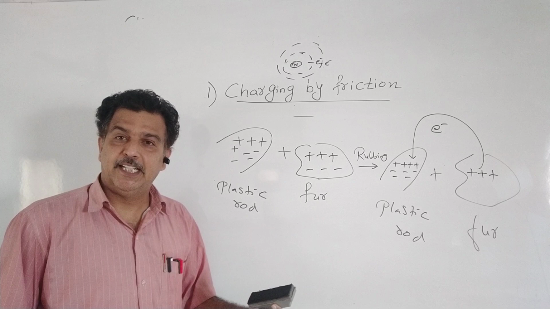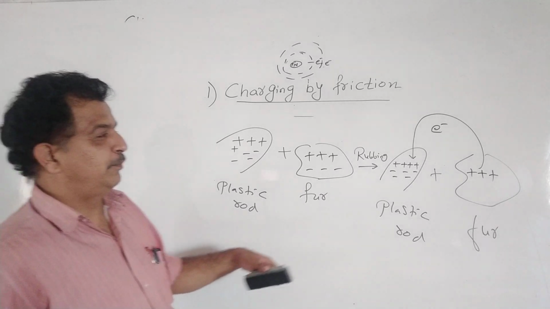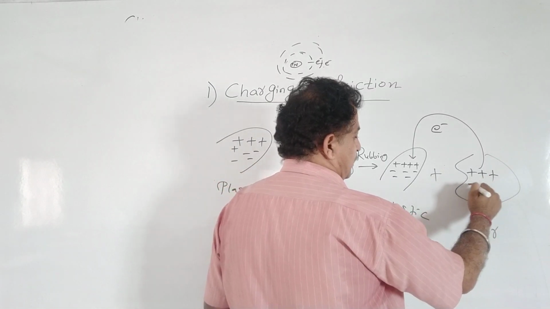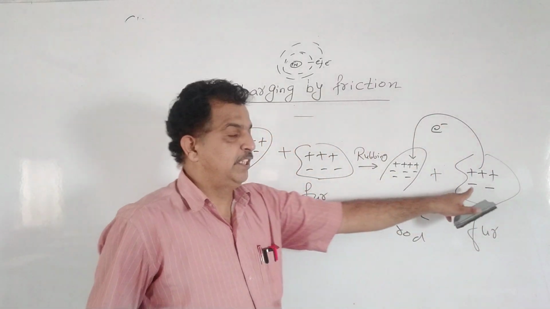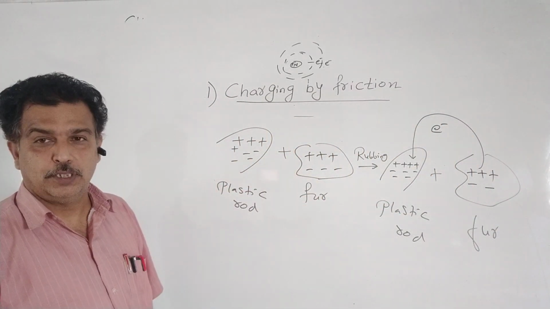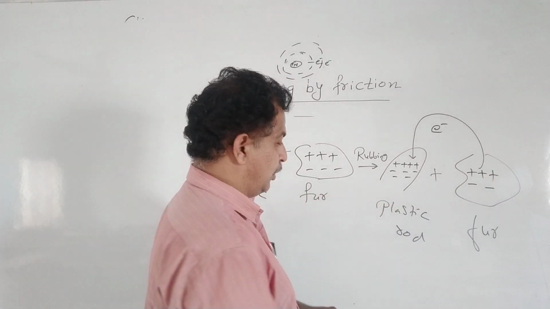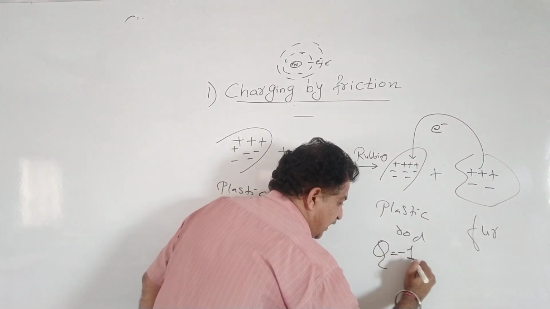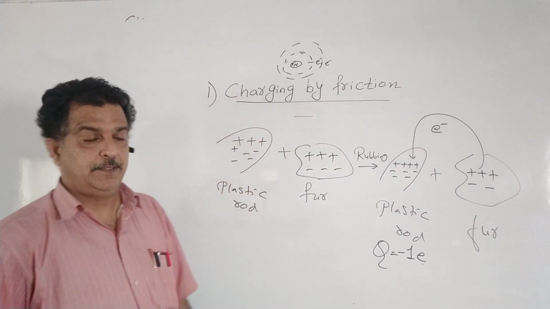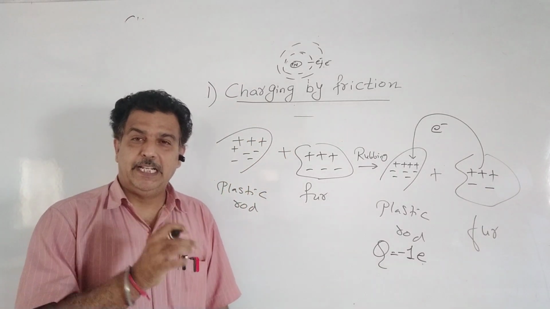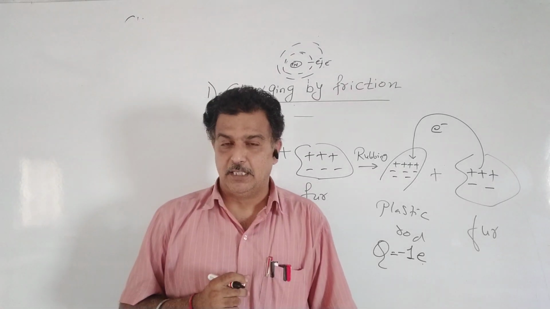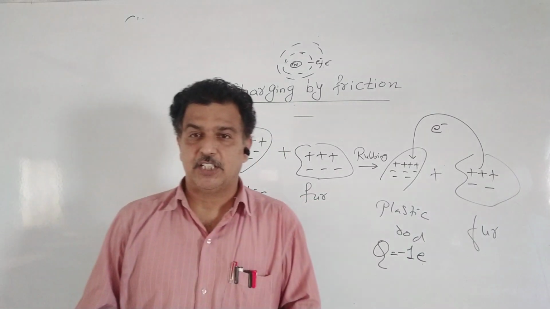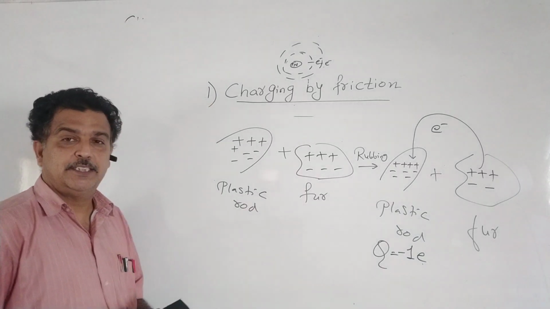So जो भी phenomenon है electricity में और electrostatics में, it is due to electrons. Now from the fur, which has 3 protons, 1 electron has gone, so you are left with 2 electrons. 2 protons nullify 2 electrons, so we have 1 excess proton. Now if I want to write the charge of the plastic rod, it becomes -1e. E को fundamental electric charge कहते हैं, क्योंकि proton, electron and neutron are the fundamental particles. The proton is a positively charged fundamental particle, the electron is a negatively charged fundamental particle, and the neutron is neutral.